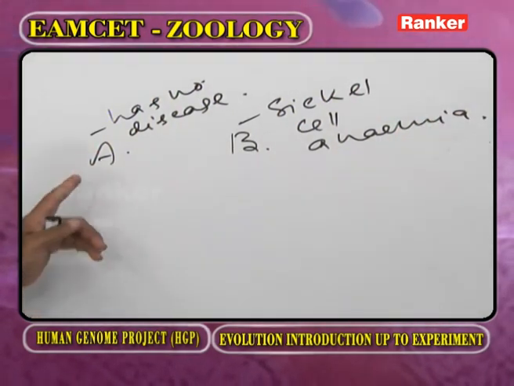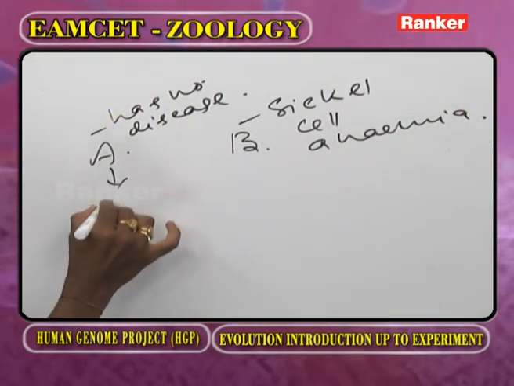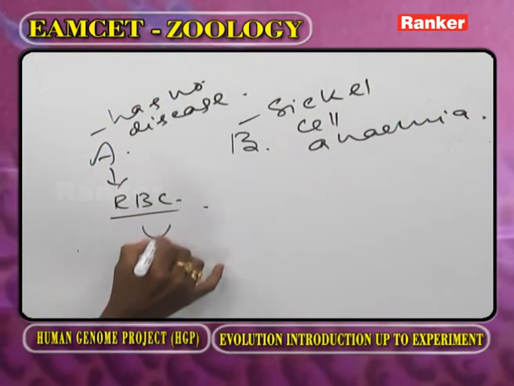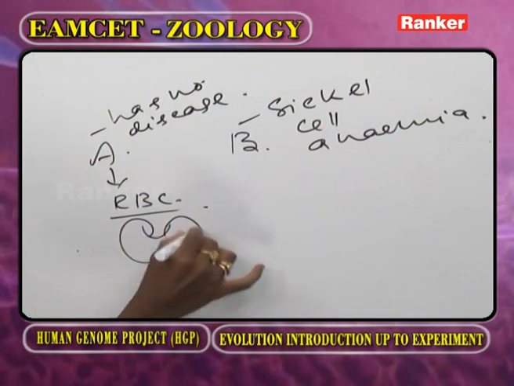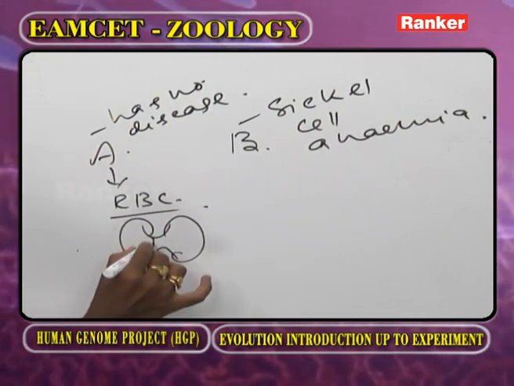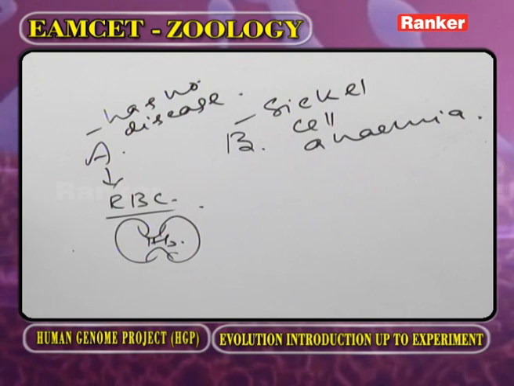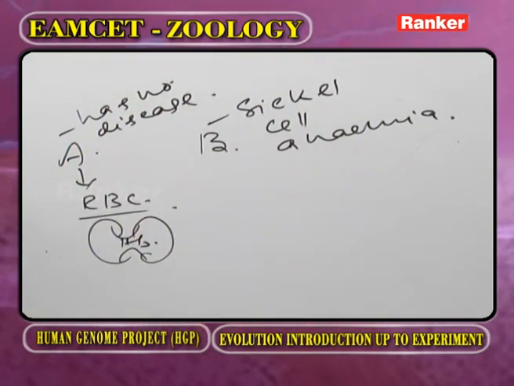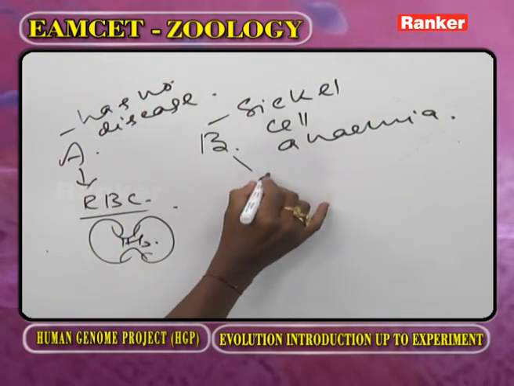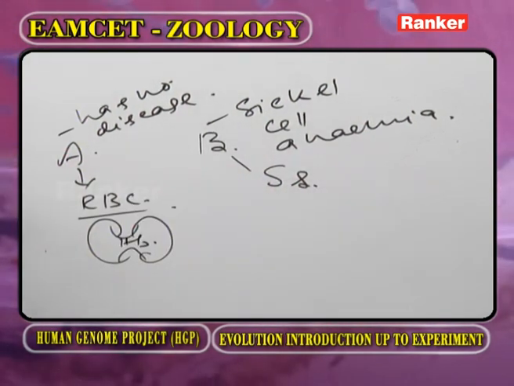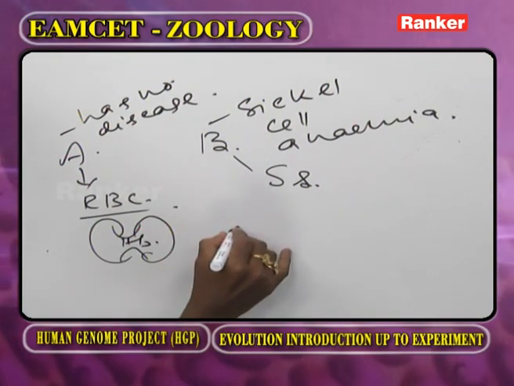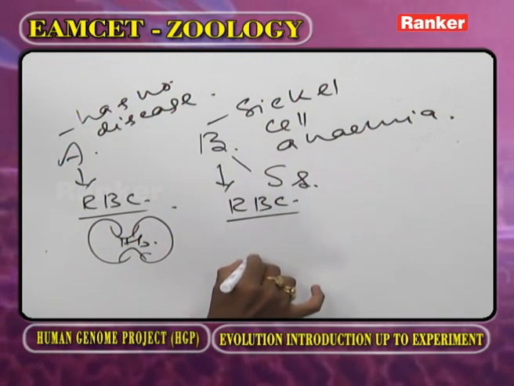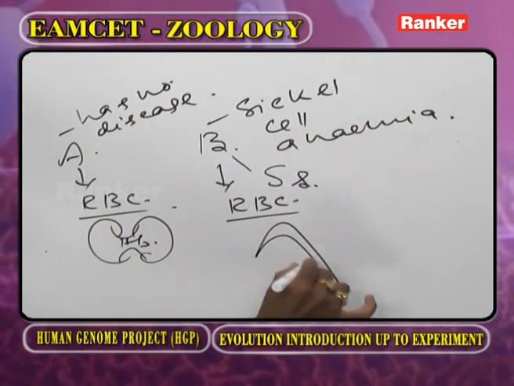Okay. Now in this person's body, as we observe, the RBC is biconcave and circular. This is hemoglobin, we know very well. Now this fellow is suffering from sickle cell anemia, heterozygous. Okay. Now in his body, as we observe, the RBC is sickle shaped.